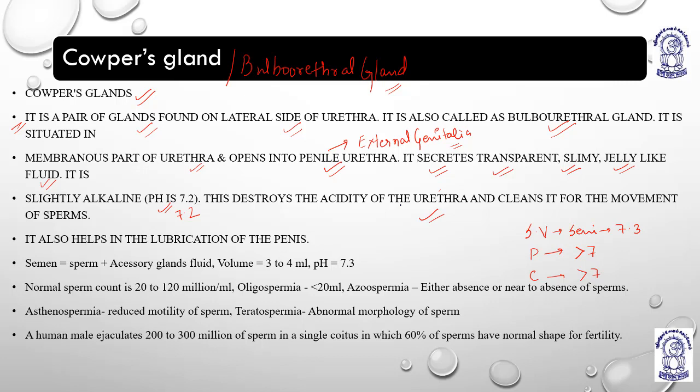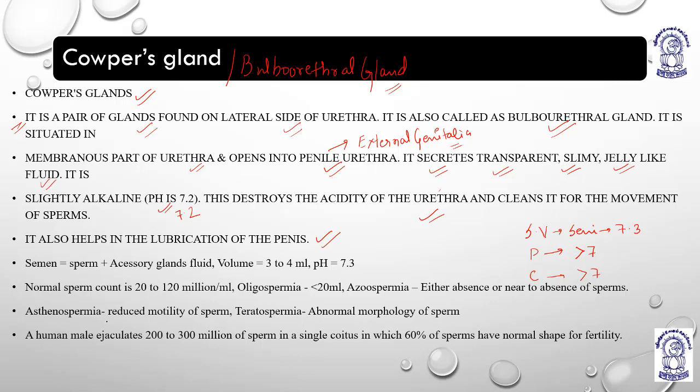Because of the acidic nature of urine, which is 6.8, and the antimicrobial factors in urine that destroy microbes, it is very much needed to neutralize it. The Cowper's gland also helps in the lubrication of the penis. It helps to destroy the acidity of the urethra and cleans the environment for the better passage of sperms.